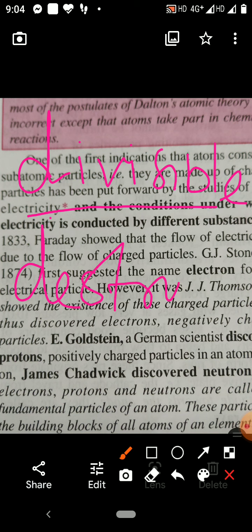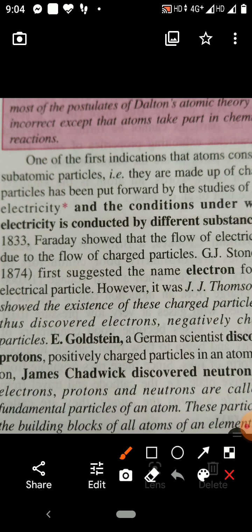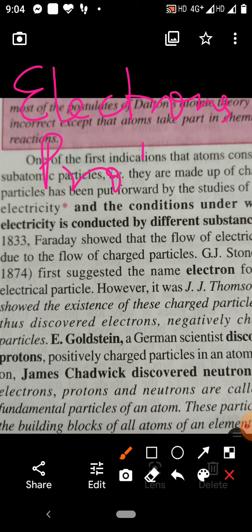Atom can be created, atom can be destroyed. Atom is divisible and it is made up of three subatomic particles. These three subatomic particles are electrons, protons, and neutrons.